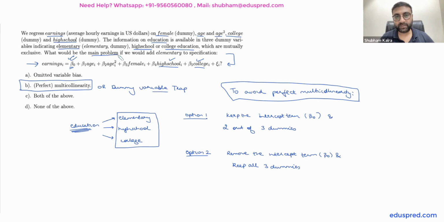What would be the main problem if we would add elementary to this model? So over here in this model, if you add elementary also, so let's say we do plus beta 6 elementary, then what is the problem that we are having over here? Well, you do have the intercept term also, and you have all the 3 dummies also. This is something you can't do. If you want to add elementary to this model to avoid perfect multicollinearity, you will have to get rid of beta 0. Okay. If you do not get rid of beta 0, you will have perfect multicollinearity, and that's what's happening in this question. So the main problem that you will have is perfect multicollinearity, or they can also call it dummy variable trap in this case.